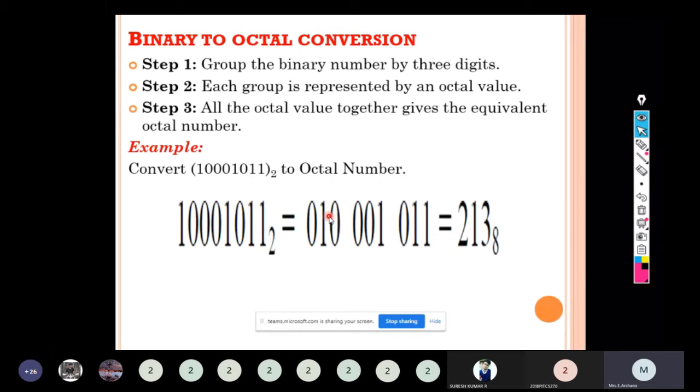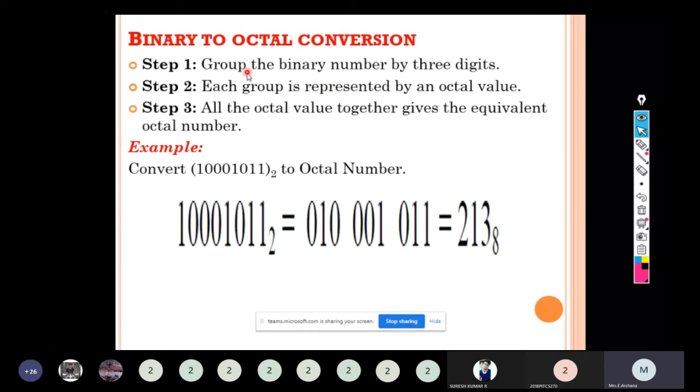First conversion, binary to octal conversion. From the heading, binary will have the base value 2. Octal will have the digits 0 to 7, so the base is 8. So there are 3 steps to convert the given binary number into an octal number.